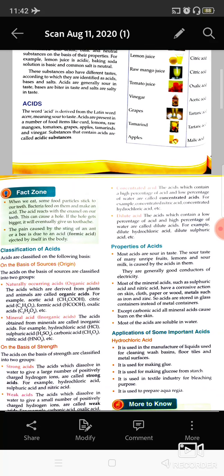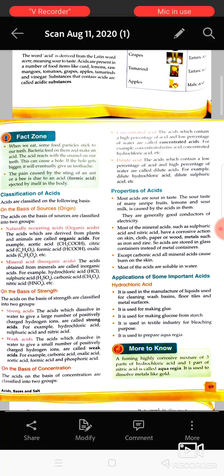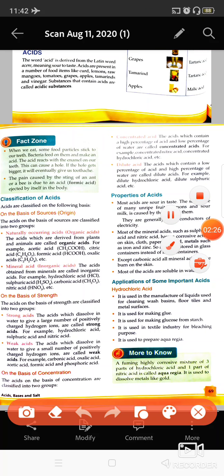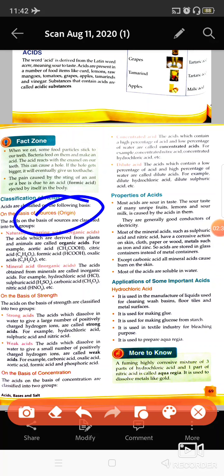Let us see what the different varieties or classifications of acids are, what the different types of acids are. Basically, acids can be of two types depending upon the origin, meaning from where you have got them. If they occur naturally, the natural acids are also known as organic acids. On the other hand, mineral acids are the inorganic acids or the human-made acids.